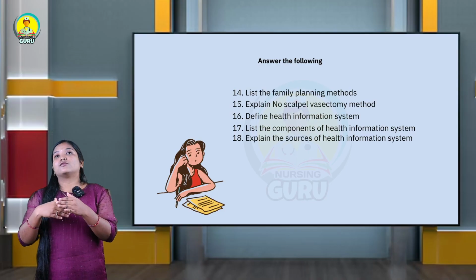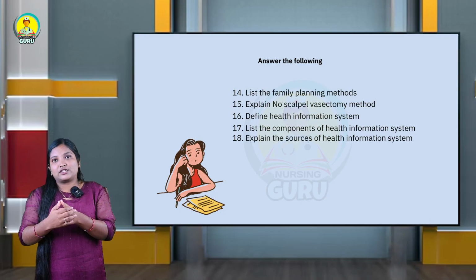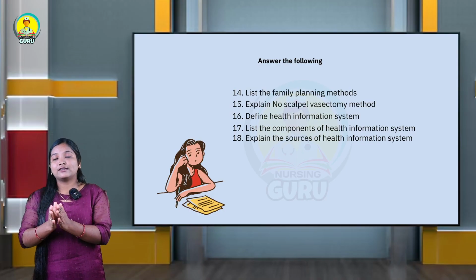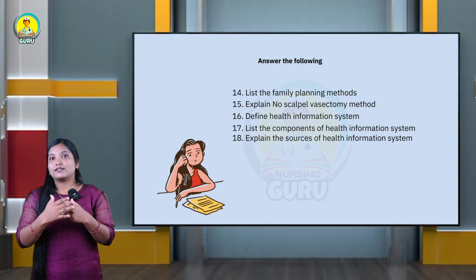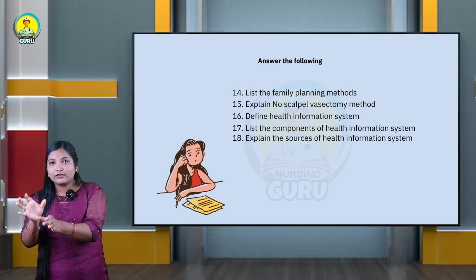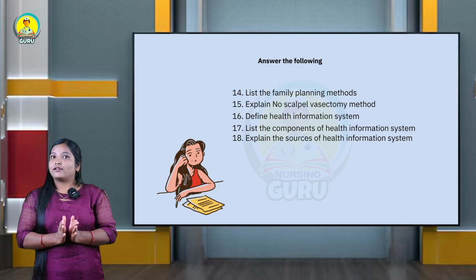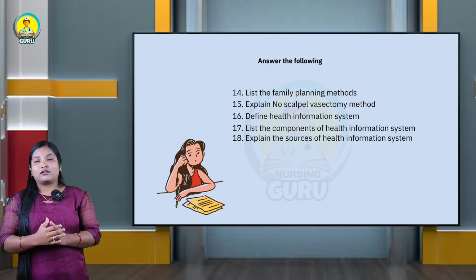And the next thing is you go and attend the next question, that is about the components of health information system. The next thing is the sources. Okay, like that, one by one, in a neat and disciplined manner, you attend the questions. Okay, you can score 10 marks by this question.